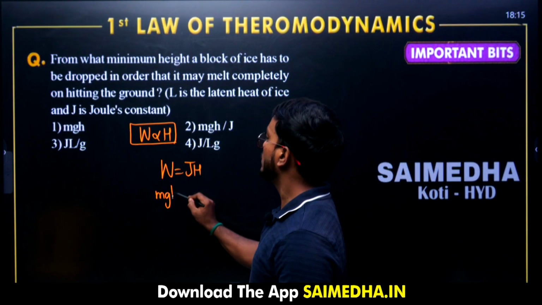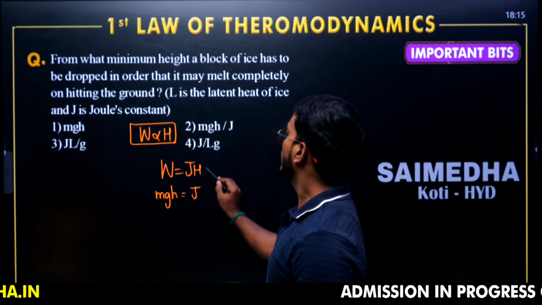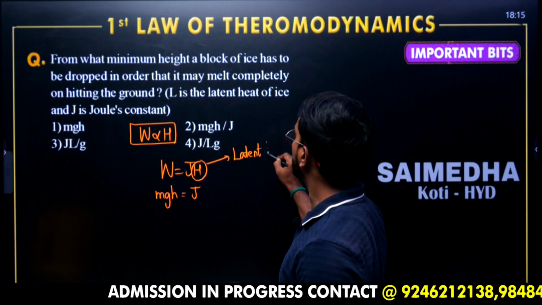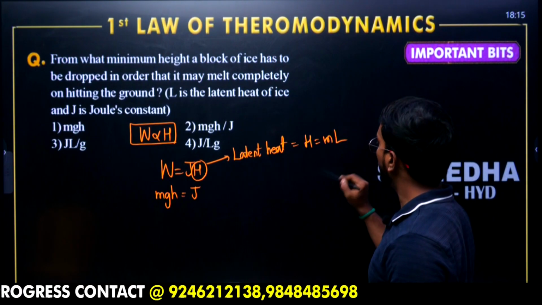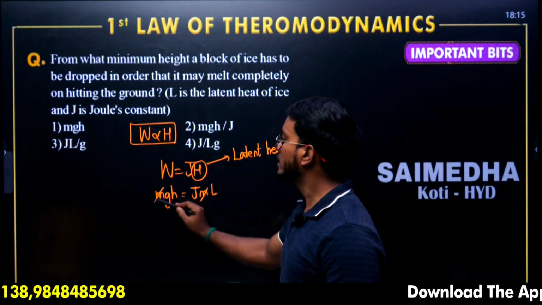mgh is the energy because it is coming from a particular height. J, this heat is called latent heat. Melting heat is latent heat. Latent heat formula: H equals m into L, mass into L. So m into L, this mass gets cancelled.